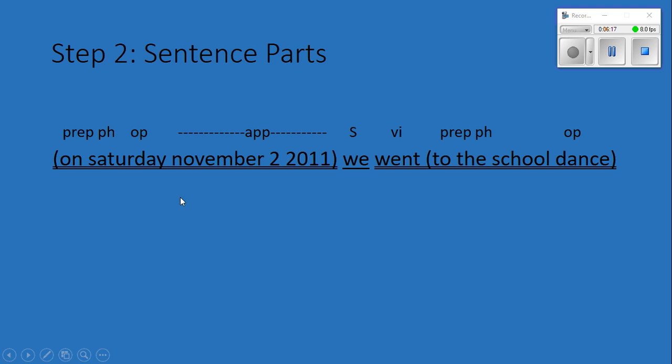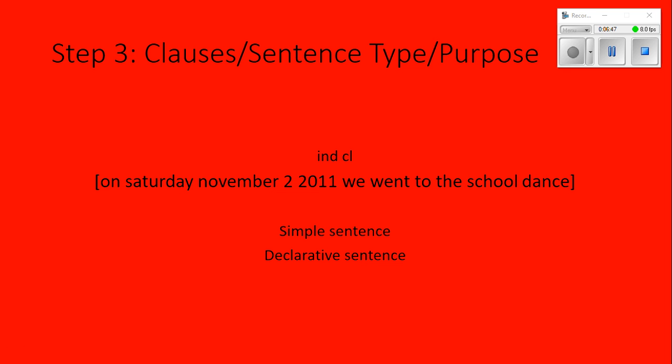We're going to mark our prepositional phrases, which on Saturday, November 2nd, 2011 is one. To the school dance is the other. On Saturday is the object of the preposition. November 2nd, 2011 is renaming Saturday, so that's an appositive, so make sure you get that marked. And then to the school dance is a prepositional phrase. Dance is the object of the preposition, not school. Remember, school was an adjective. That's everything for step 2 on this sentence.